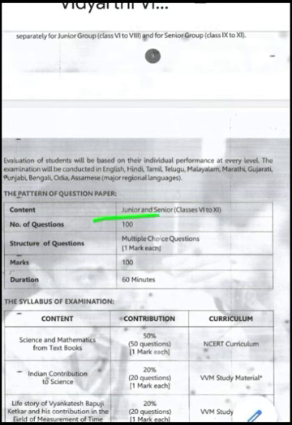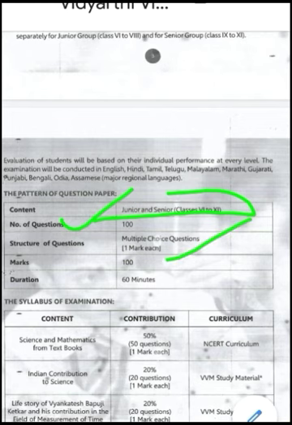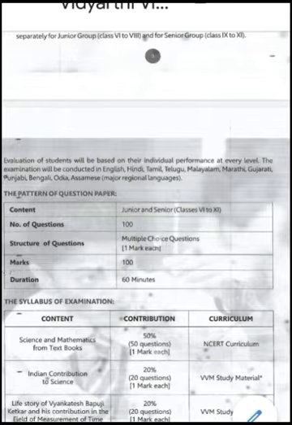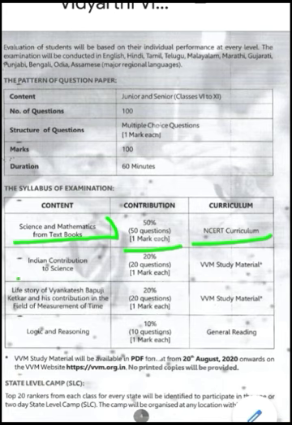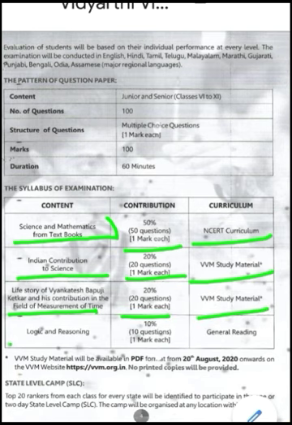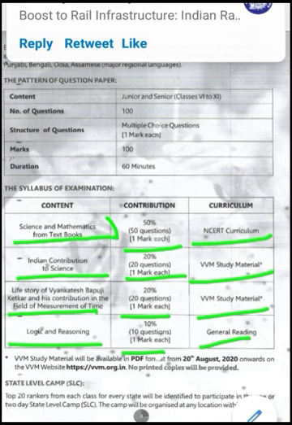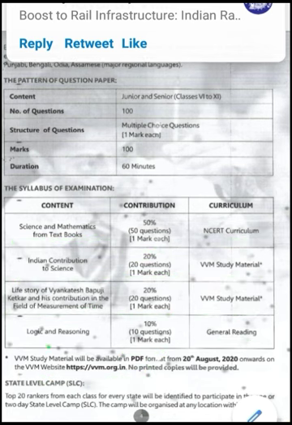First of all, you should know this is for junior and senior, class 6 to 12. Marks 100, questions 100, 60 minutes. This is the pattern and syllabus of the paper, and you can see it easily. You can take a screenshot of this page, and you remember this.